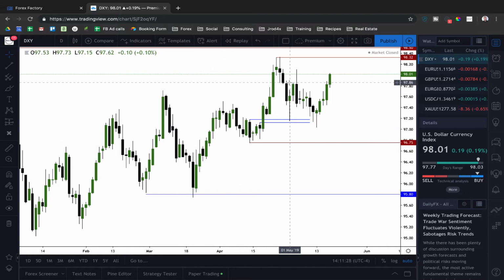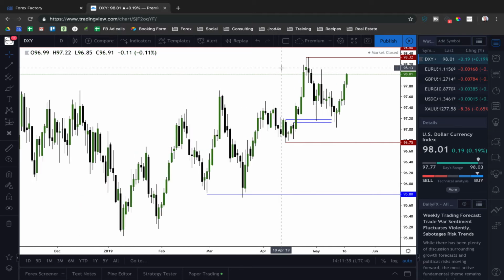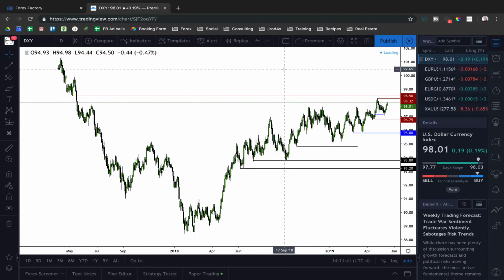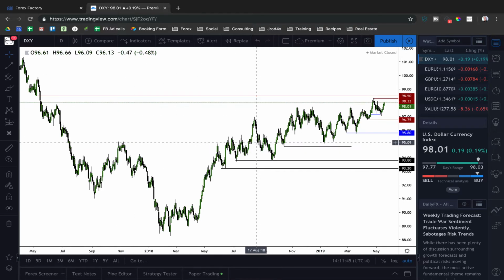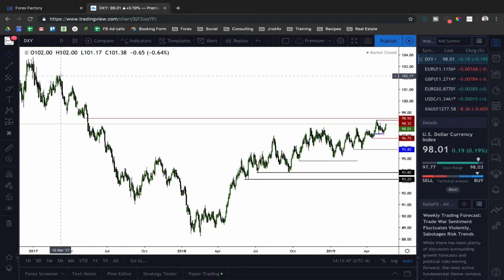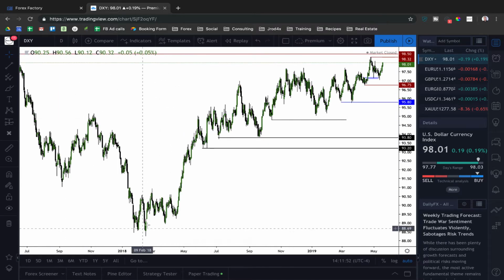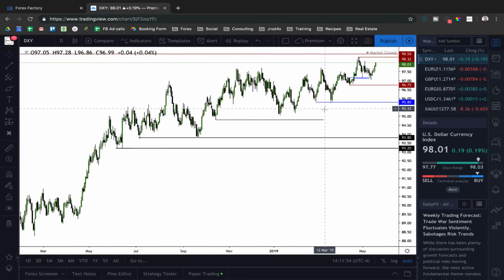But if we look at the daily, it's pretty clear that we've come down, we've cleared out any sell side liquidity. Now we're pushing higher for 98.30s, so we've got liquidity resting above here. And then if we scroll out, we've got our ICT bearish order block here at 98.50, along with some equal highs built up above the 102s. So we've got a lot of liquidity resting above us. As you can see, we've just been trending higher.